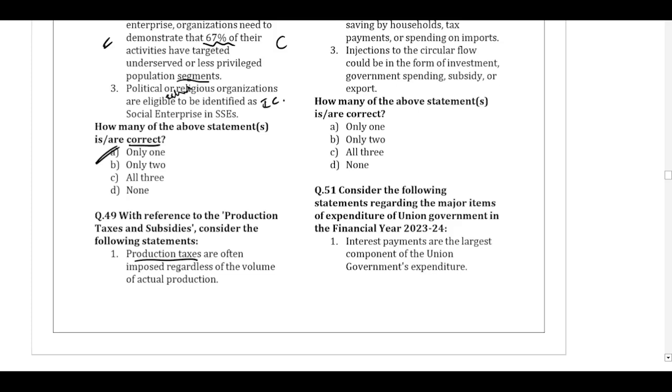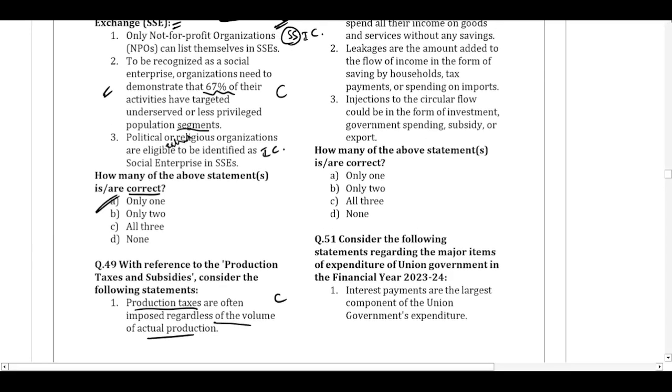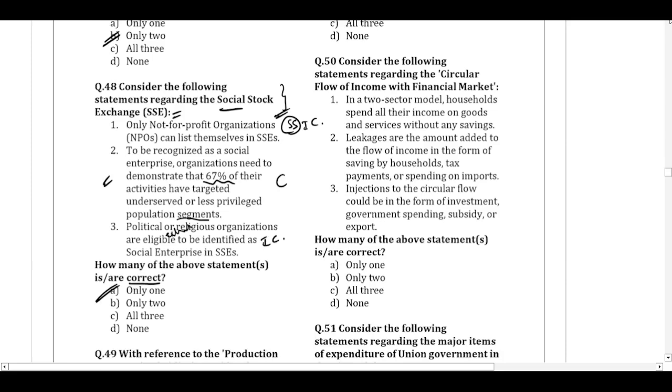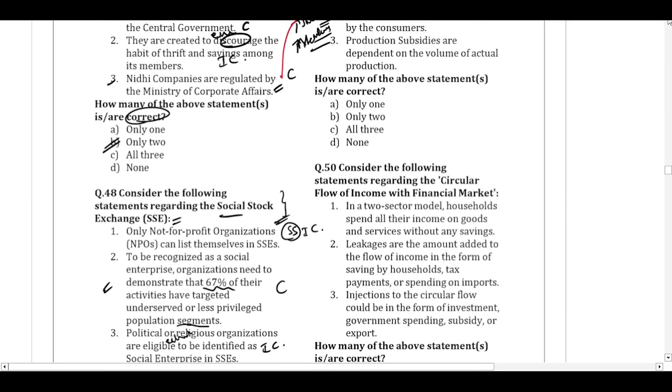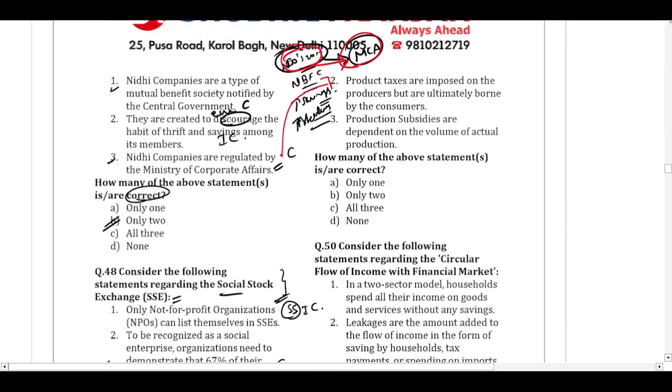So if I say the tax on the land revenue or the tax on the entire factory. So here we are not going for the tax about one particular product which is produced in the company, but overall the production capacity. So those are production taxes, and this statement is correct because they are imposed regardless of the volume of actual production. Whether you produce 0 units, whether you produce 100 units or 1 million units, those taxes will be same because they don't care about the volume of production.